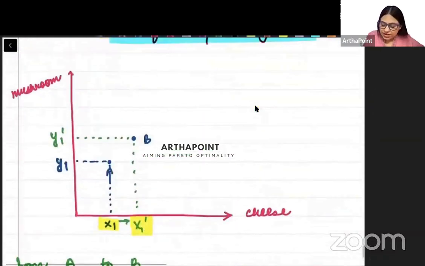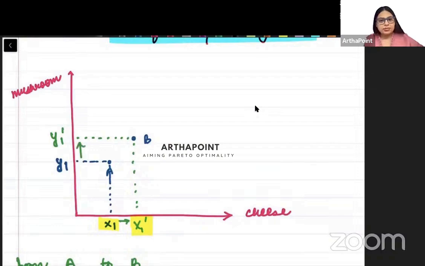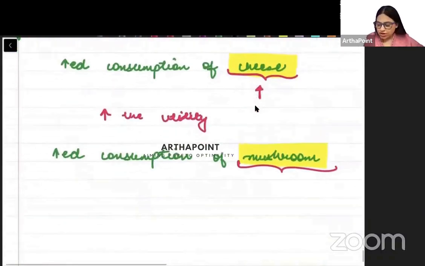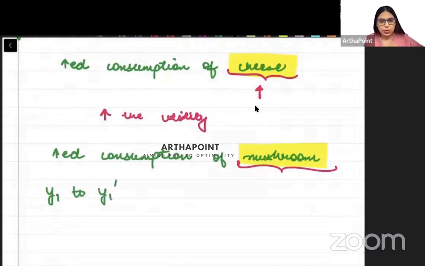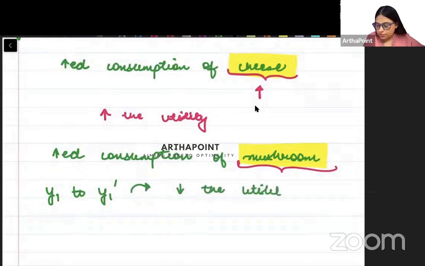So when I will increase the consumption of mushroom, बेटा mushroom is a bad good. तो अगर उसका consumption हम y1 to y1 dash करेंगे, when we will increase the consumption of mushroom, what will happen to my utility? There will be decrease in the utility.